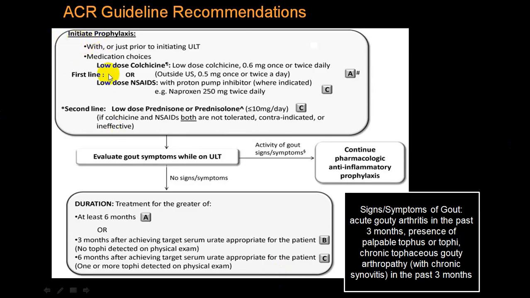So initial prophylaxis, low dose of colchicine, starting with 0.6 milligram once or twice daily, with low dose of NSAID, or colchicine or NSAID is used after initial prophylaxis. And in second line, usually low dose of prednisolone, that is less than 10 milligram per day, can be given. If colchicine and NSAID both are not tolerated or contraindicated or ineffective, then you can use prednisolone. As far as possible, prednisolone should be avoided.